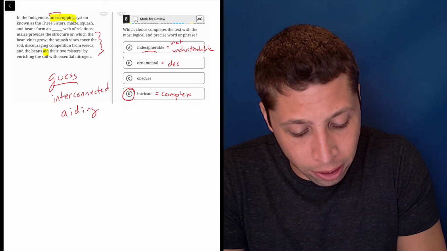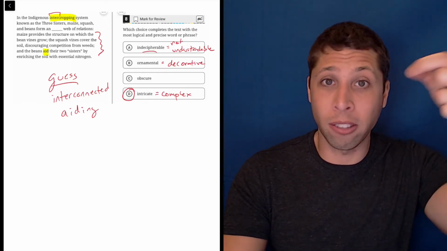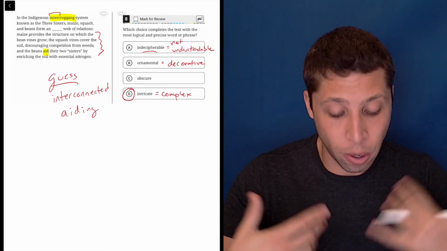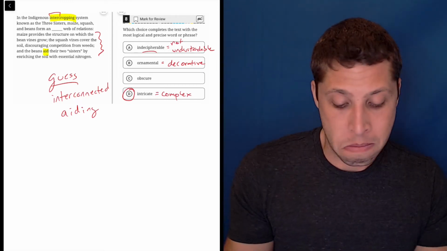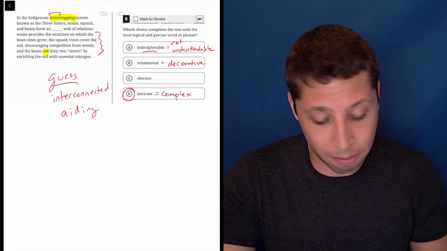Ornamental means decorative. You might think of the ornaments you put on a Christmas tree, right? Those little balls, they're just decorating the tree. So ornamental, decorative, we're not growing these crops just because they look pretty. We're eating them or whatever. So that doesn't make sense here.